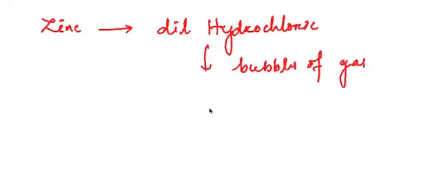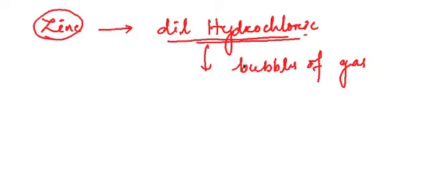Now what is this gas which is coming out of it? We never had a gas in the beginning. We had a solid substance which is zinc, and we had a liquid which is dilute hydrochloric acid. Now from where did the gas come out, and what is the gas? The gas is hydrogen.